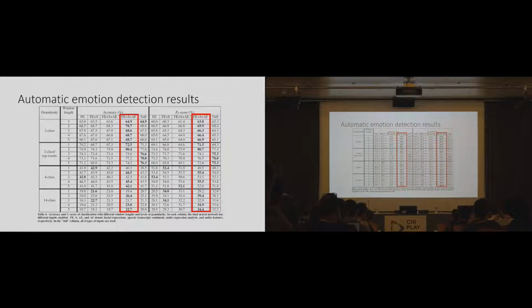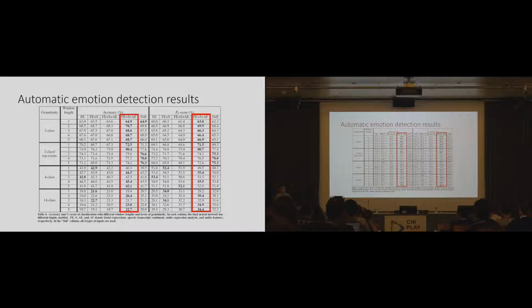But adding more input signals cannot help us every time. The reason may be overfitting, since our data set is fairly small. Unless the input signal is very informative, adding more input signal can lead to overfitting. Another thing I want to mention is that our audio emotion analysis had good results on audio datasets. You can find more details in the paper about that.